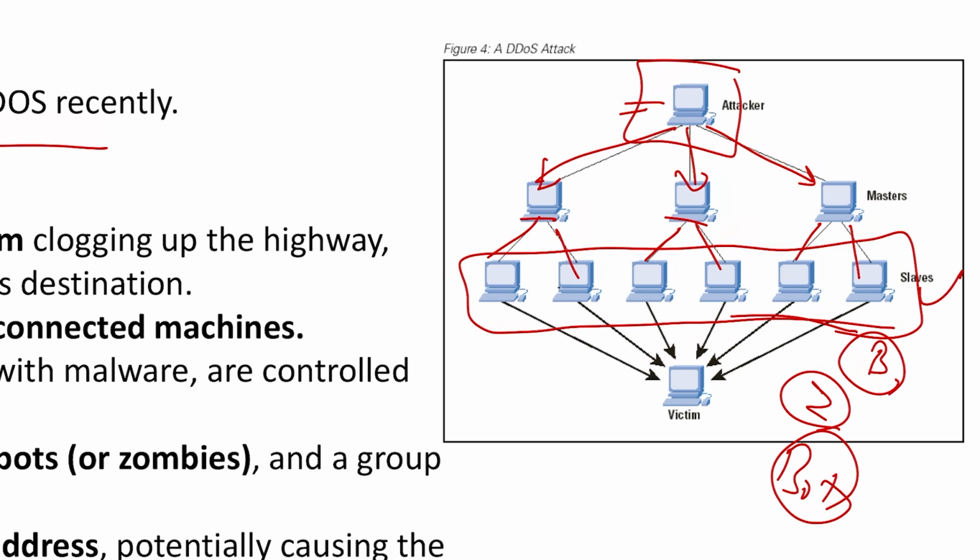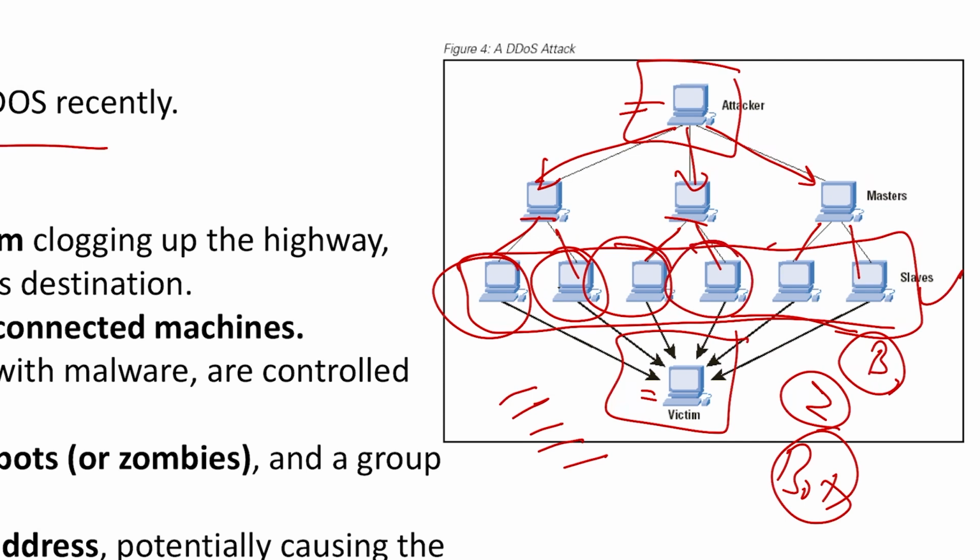Now what happens? I give one single command to all these systems to hit one single server at a time simultaneously. So these systems continuously pass the command to one single server. Now the traffic will be clogged. There will be a gridlock in the traffic moving in and out of this server. And now the service provided by this server will be denied. How will it be denied? It would be denied by those systems which are distributed in various areas, and we don't know from which source these signals are coming. But we only know that this system is being clogged with the traffic, and that is why it is denying the service. So this is all about distributed denial of service.